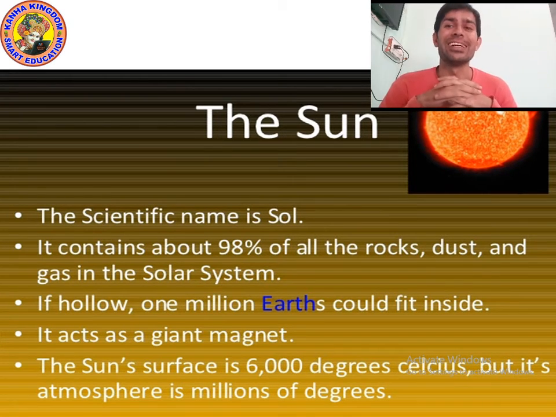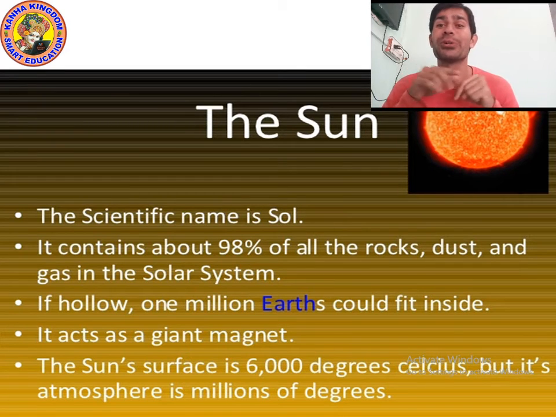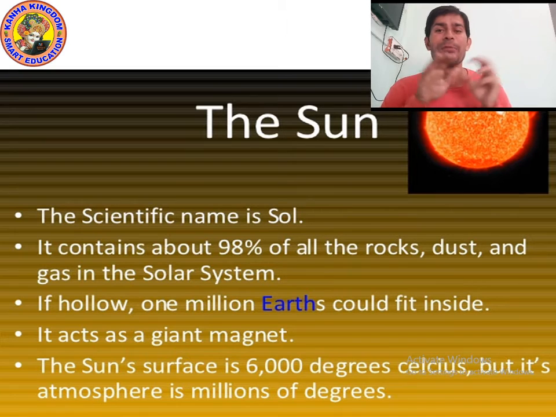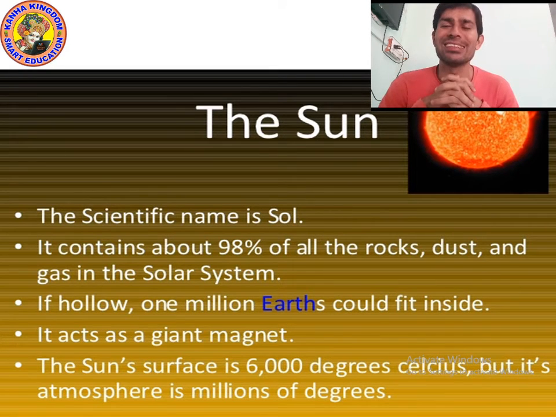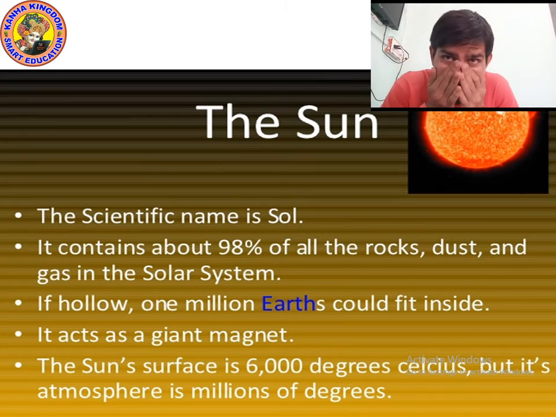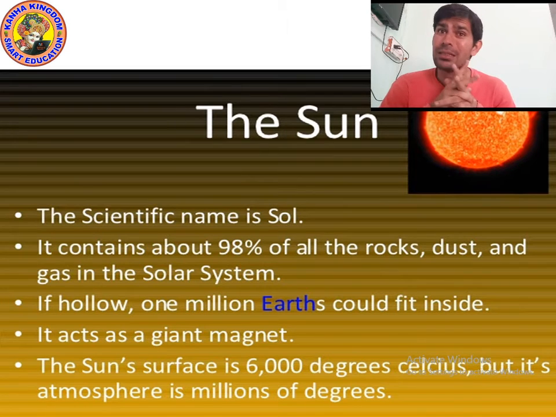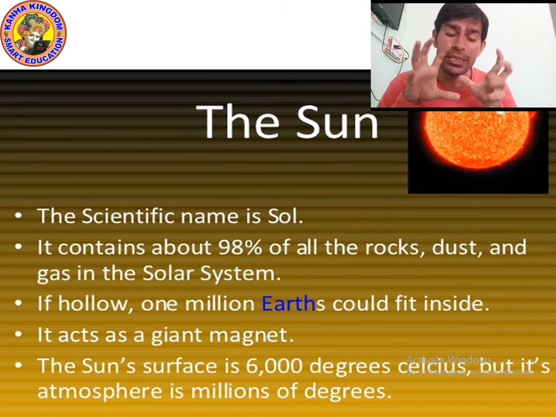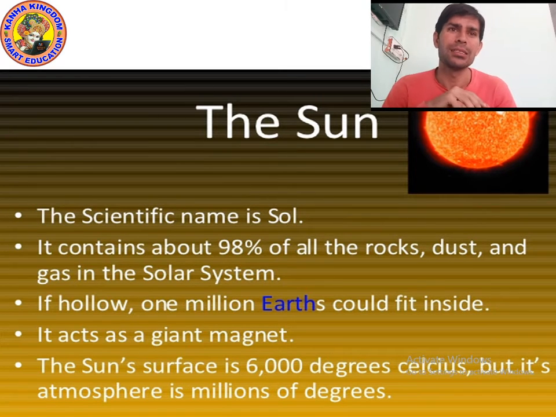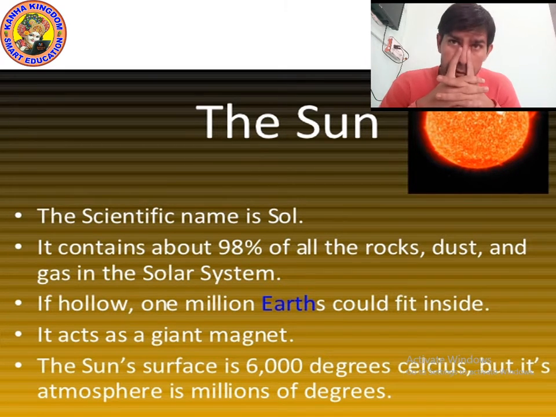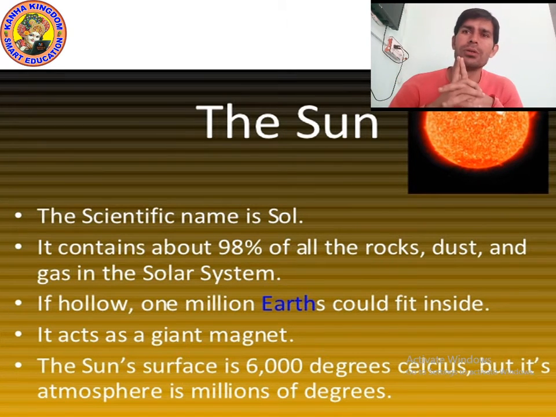Do you remember we are facing COVID-19? But I am not talking about the coronavirus. This is a different thing. So remember, the sun's surface is 6,000 degrees in temperature, but its atmosphere is millions of degrees. The atmosphere of the sun is called corona. It can be seen easily. I will show you one more picture. I hope kids you understood about the sun. Now let's move on to the next point.